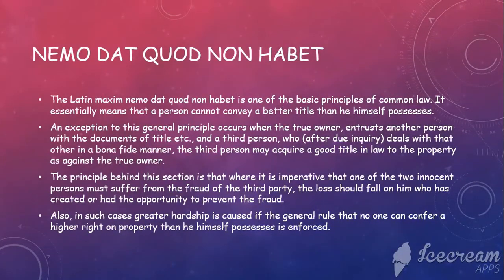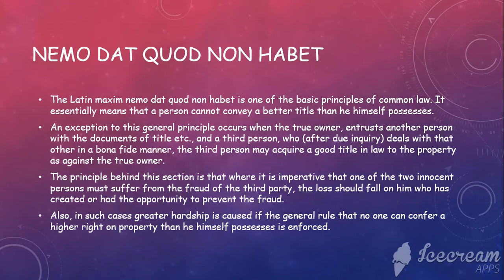So there is a maxim called nemo dat quod non habet. This is a Latin maxim, one of the basic principles of common law. It tells that a person cannot convey a better title than he himself possesses. So if there is a real owner, then that title is the best title; no one can possess any better title than that. So this is the meaning of it.